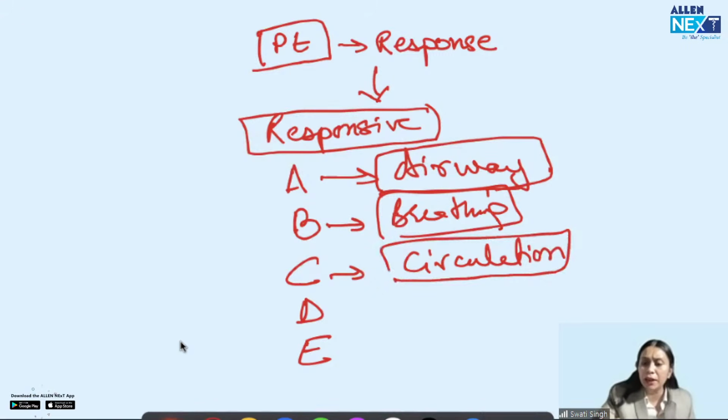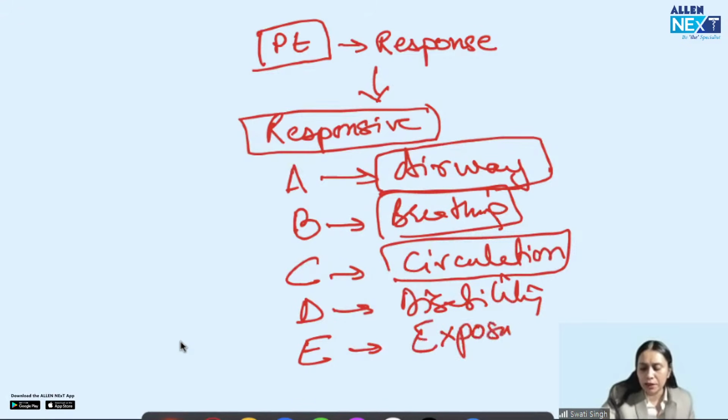Then I will see the circulation. Immediately I will put in the IV line and start the fluid fast. I will measure the blood pressure and attach all the monitors. Then I will see the disability. The patient can aspirate or have some neurological issue. I will secure that. And now I look at the site where the patient is bleeding profusely from. So expose the patient, exposure. I see that the patient is profusely bleeding from the injury site. Then I will stop the bleeding by applying pressure or whatever management I have to do, the definitive management in this patient.